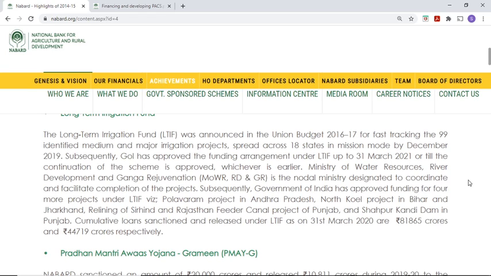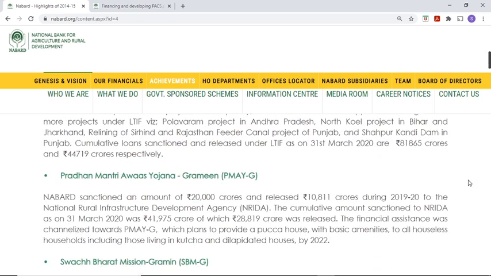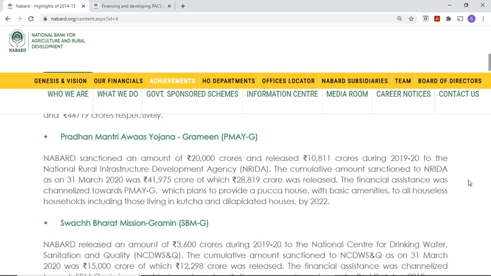Polavaram project in Andhra Pradesh, North Koel project in Bihar and Jharkhand, relining of Sirhind and Rajasthan feeder canal project in Punjab, and Shahpur Kandi Dam in Punjab. Cumulative loan sanction released under LTIF as on March 2020 is 81,865 crores. Right. Then Pradhan Mantri Awas Yojana Gramin. This is again data we have already seen, so I am reading the last third line. The financial assistance was channelized towards PMAY, which plans to provide pucca houses with basic amenities to all houseless households, including those living in kutcha and dilapidated houses by 2022.